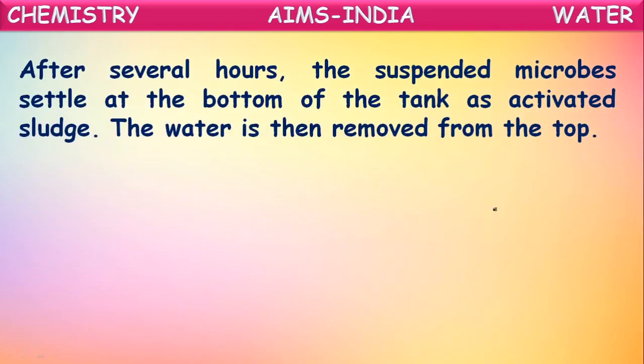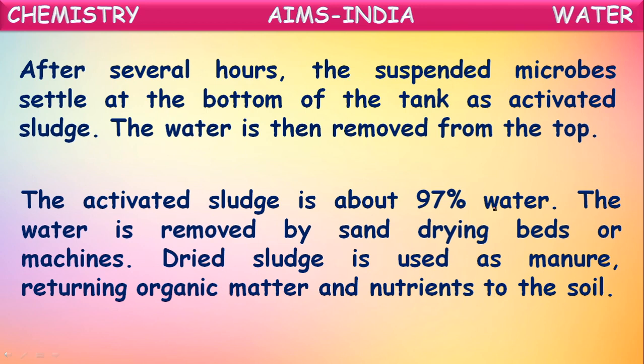After several hours, the suspended microbes settle at the bottom of the tank as activated sludge. So these microbes will settle slowly at the bottom of the tank as activated sludge. The water is then removed from the top, so the sludge will remain at the bottom. The activated sludge is about 97% water. The water is removed by sand drying beds or machines. So from this activated sludge, water is removed by either machines or sand beds.